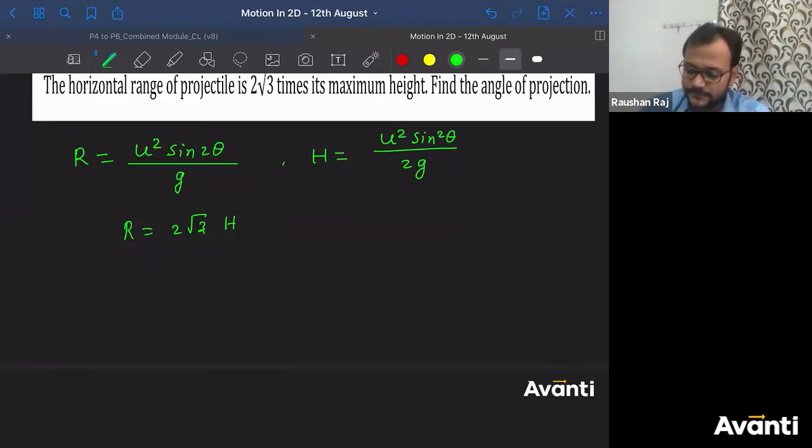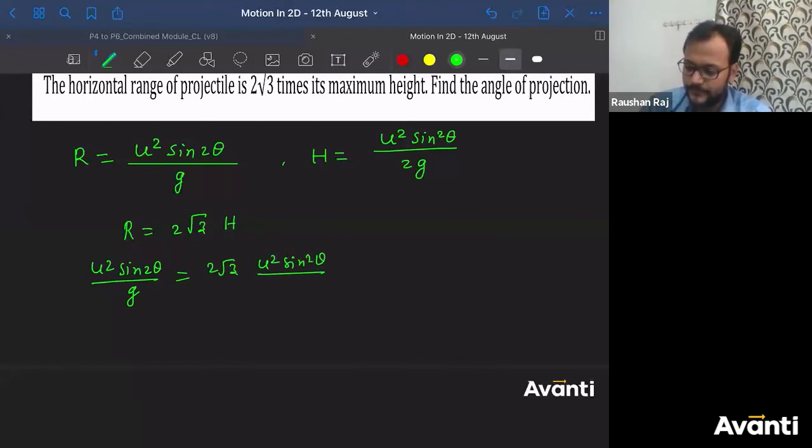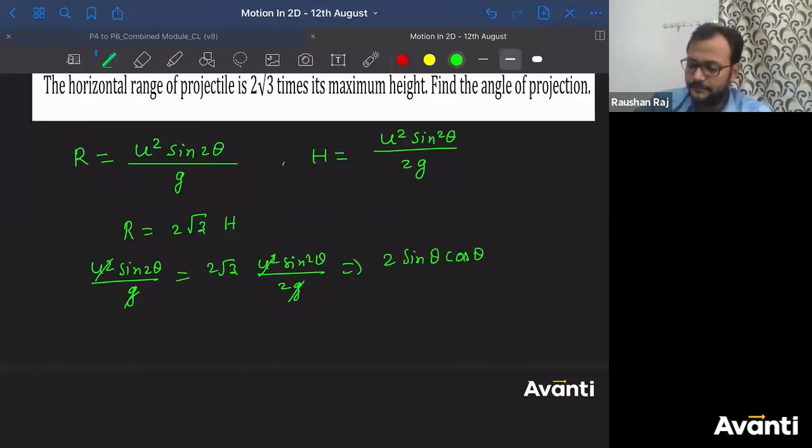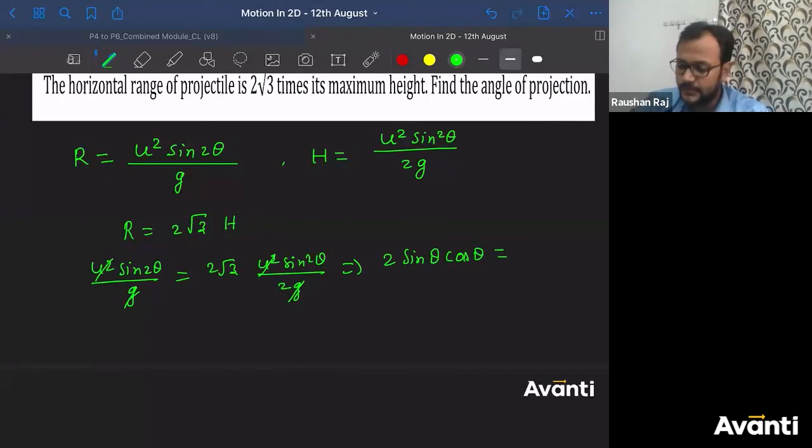Now put all the values. Like this. U square, G and G. Now what is sine 2 theta, guys? 2 sin theta into cos theta is equal to 2 root 3 sin square theta by 2. 2 and 2 cancel.